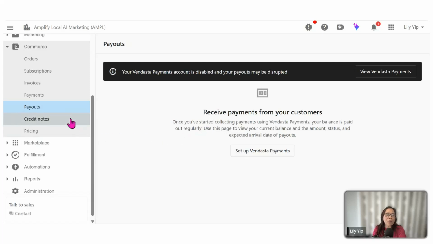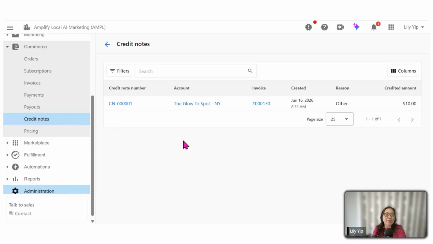Now, the credit notes section is for any time that you create or give your clients any credit notes. You're able to monitor all the credit notes from this section itself. So that's so much about commerce.